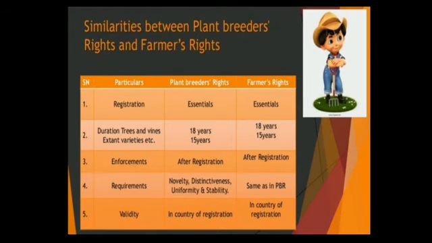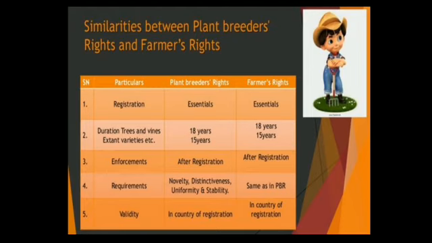Now here is a table in which you can see the similarities between plant breeders' rights and farmers' rights. First in the table are the particulars: plant breeders' rights and farmers' rights. We will discuss what the differences between both of them are. On the first number is registration. For plant breeders' rights it is essential, and in the case of farmers' rights it is also essential.